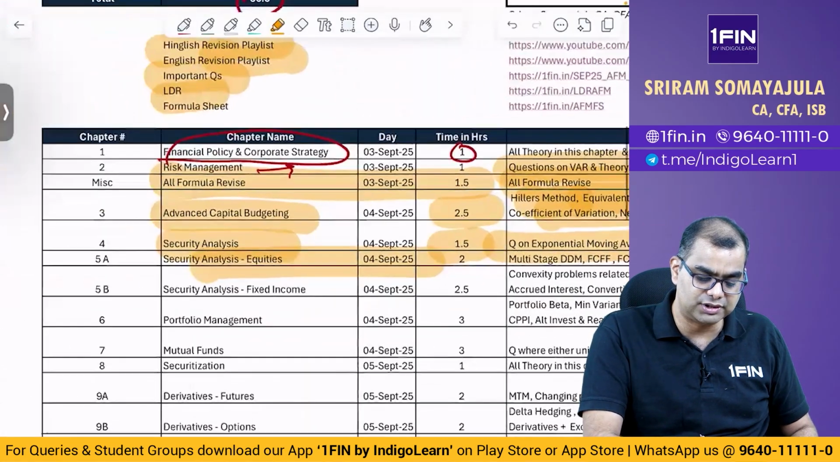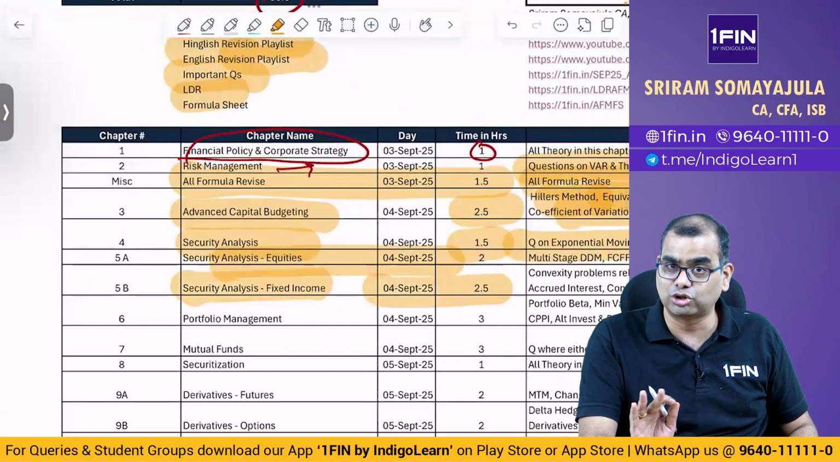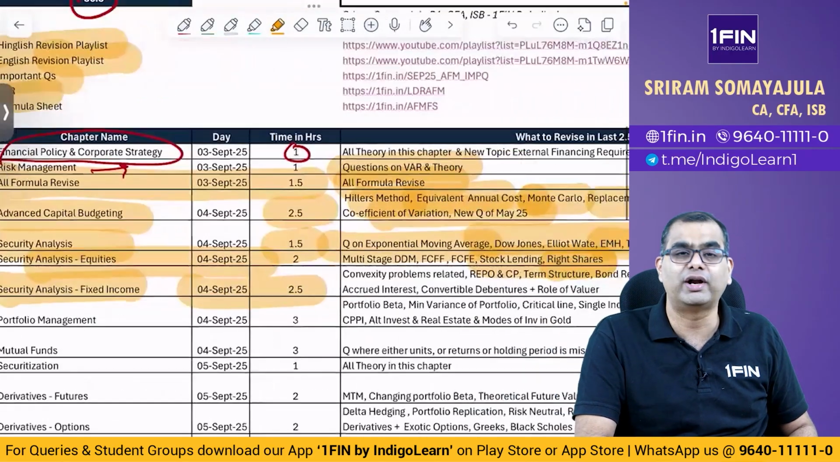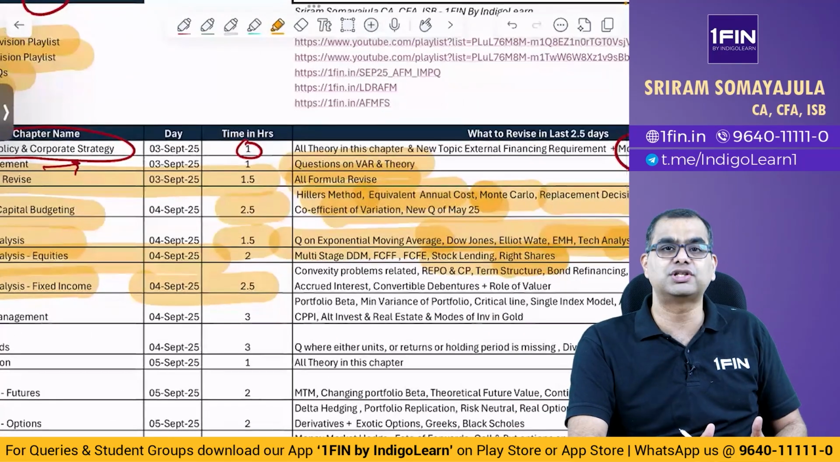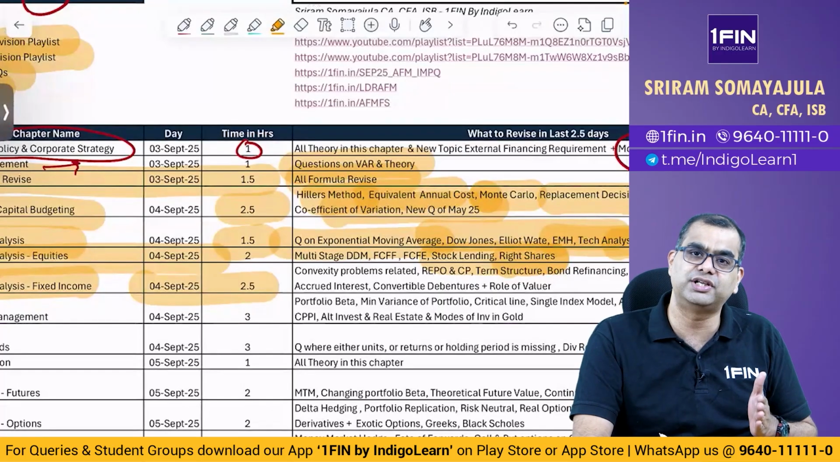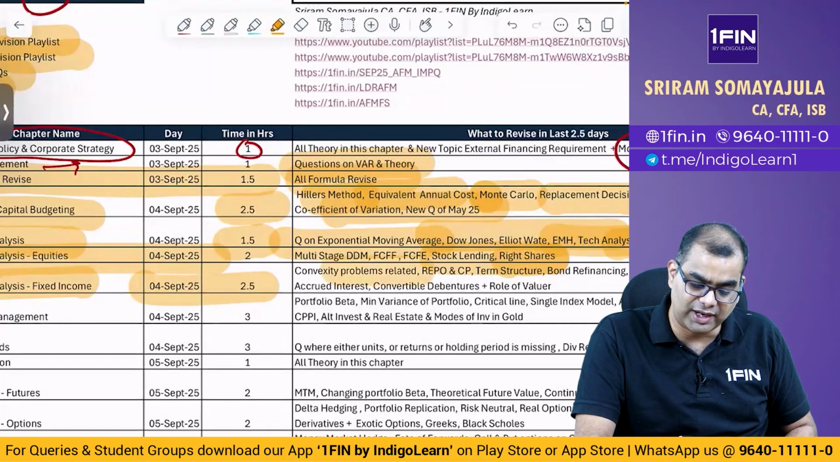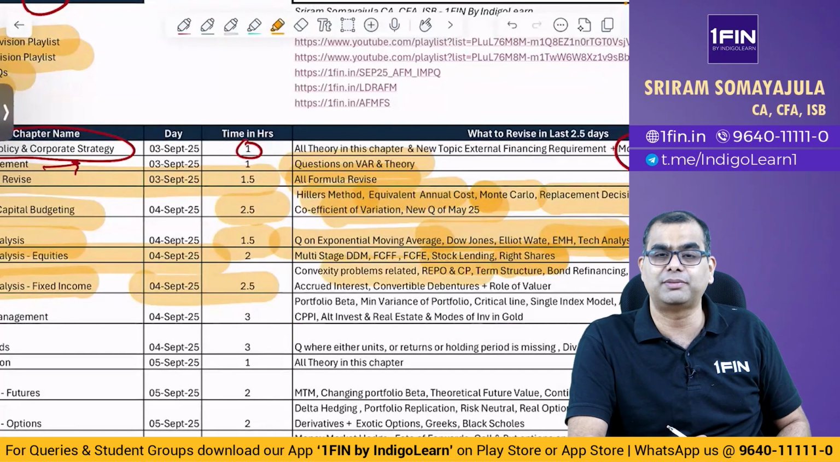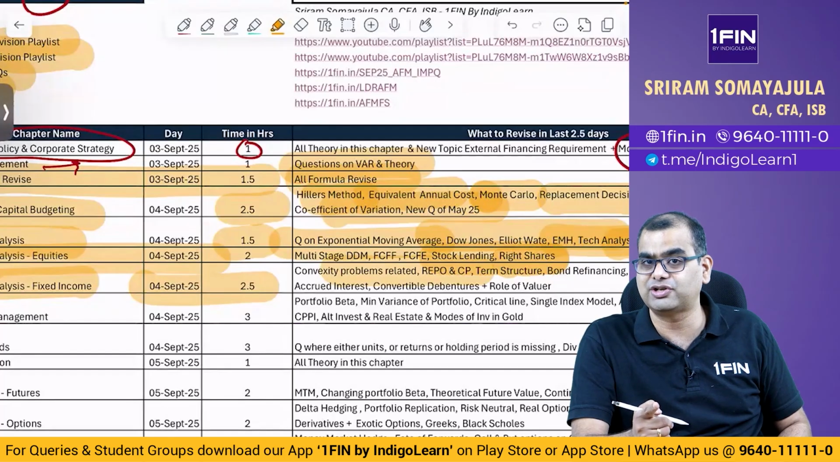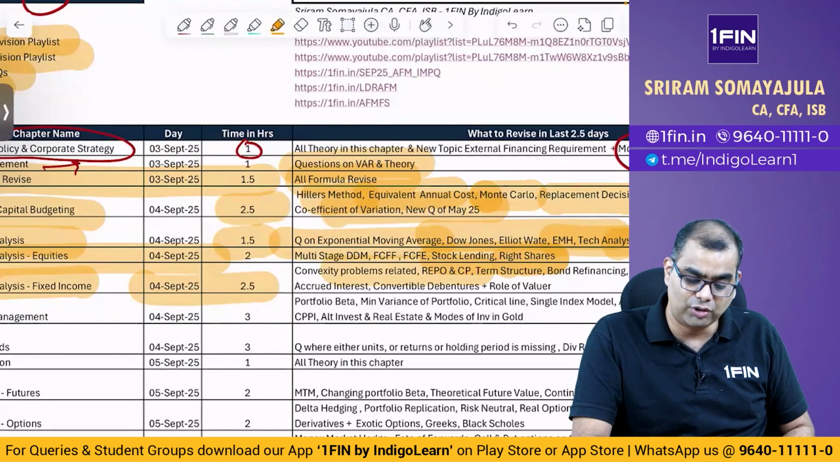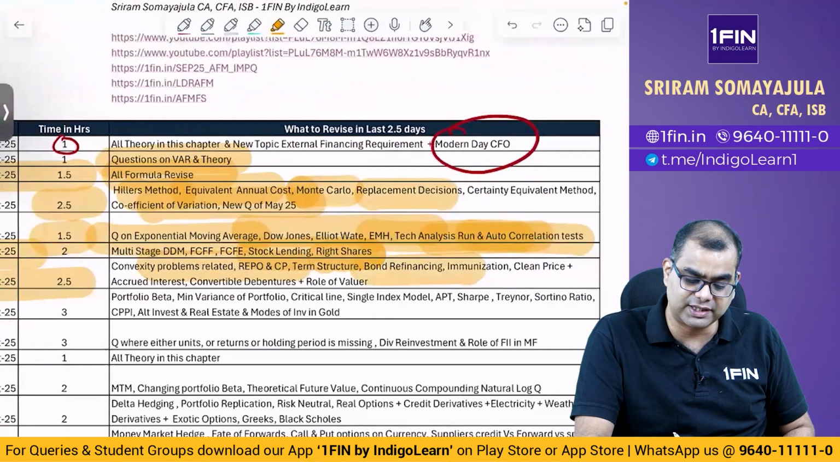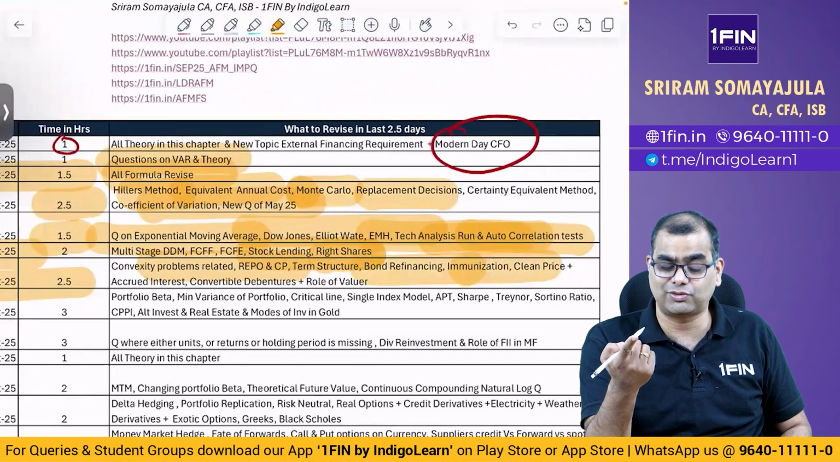Then you come to security analysis, fixed income, again, 4th September only, and spend 2.5 hours on this. And this specifically focus on problems related to convexity, duration, then you have repo and commercial paper. Though they have a very different methodology of computing, don't forget that. Okay, term structure, bond financing, immunization. Immunization has not been asked for quite some time.